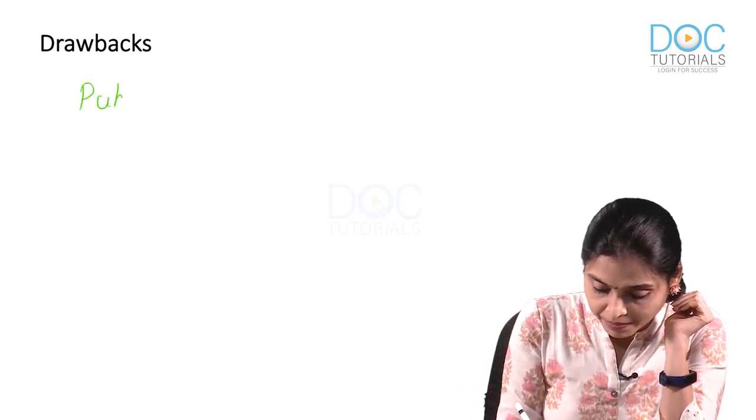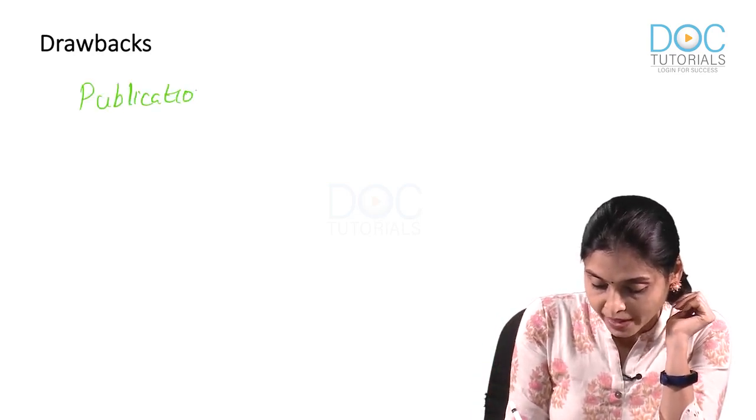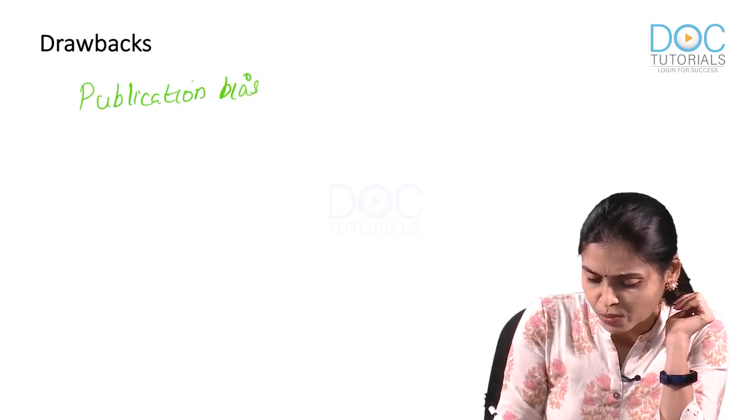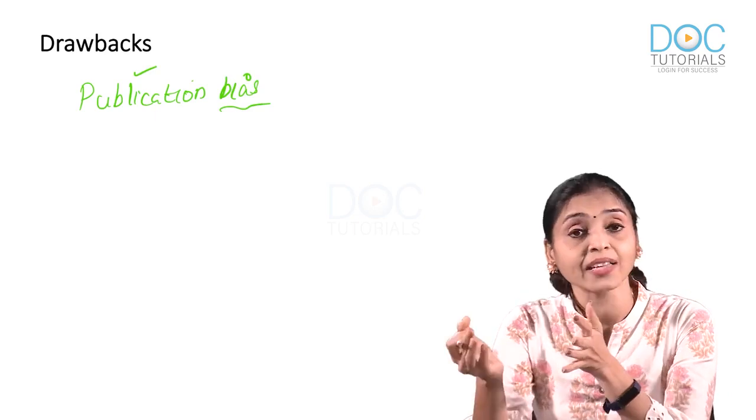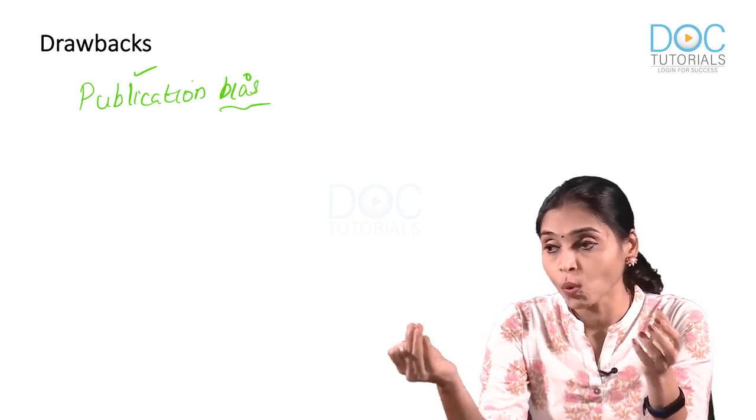It is known as publication bias. Now, what do you mean by publication bias? What do you mean by bias? Bias means it's an error. And as the name indicates, it's an error that you come across when you study only published results.